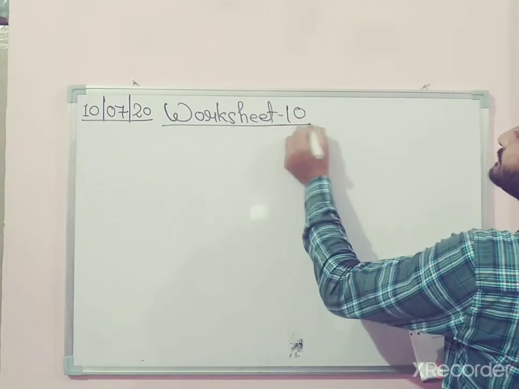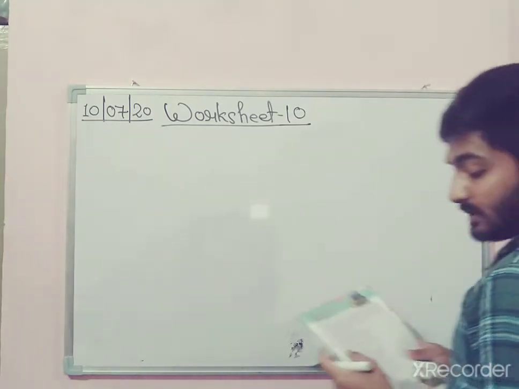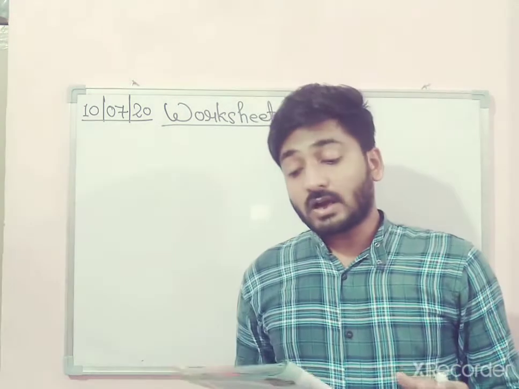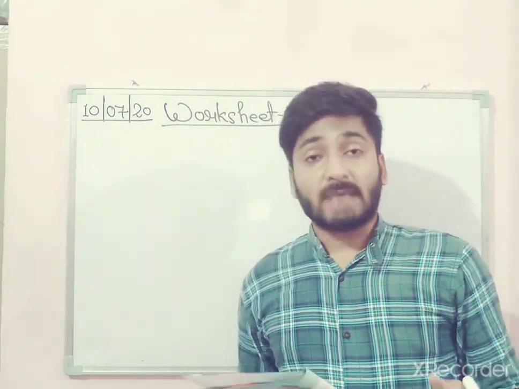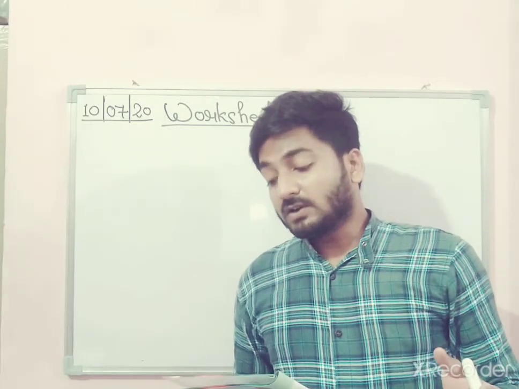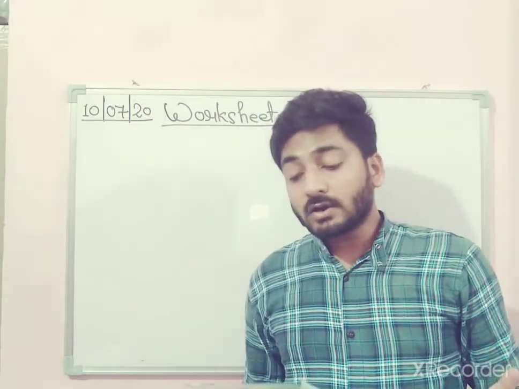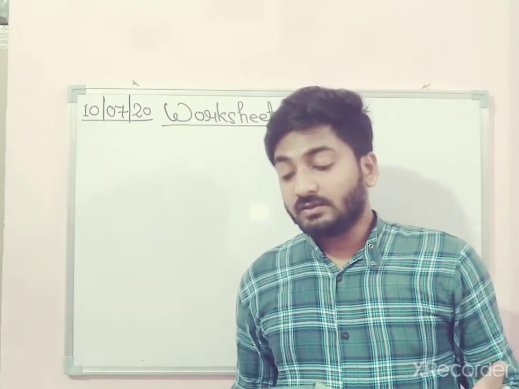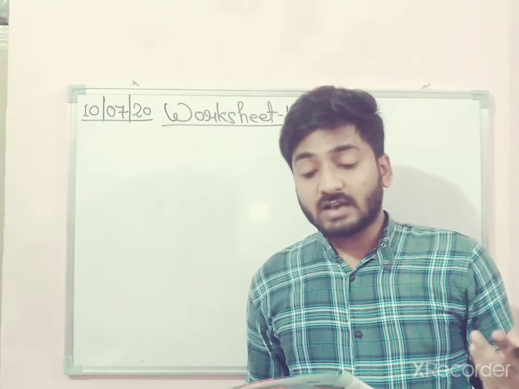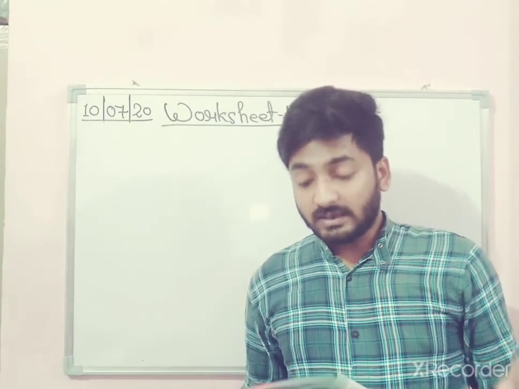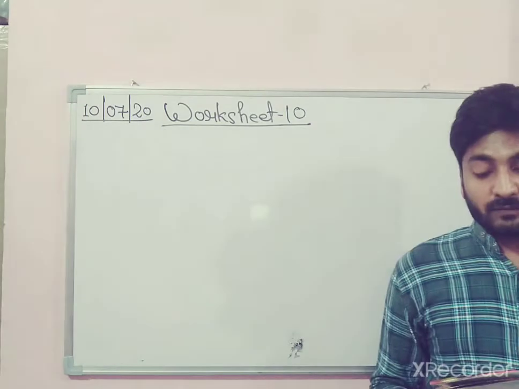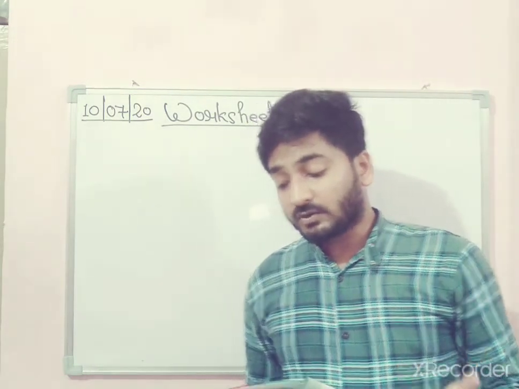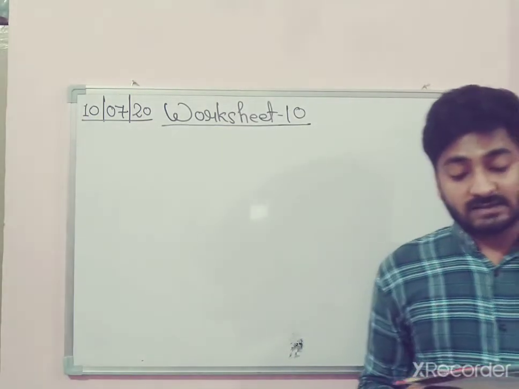Worksheet number 10 is articles. Joy wrote a story for his school magazine, but he was in a hurry. He forgot to use the articles a and the in it. Can you help him by putting the articles in the correct place? Underline the words just before and after the missing word. One has been done for you. Put a cross where no articles are required.